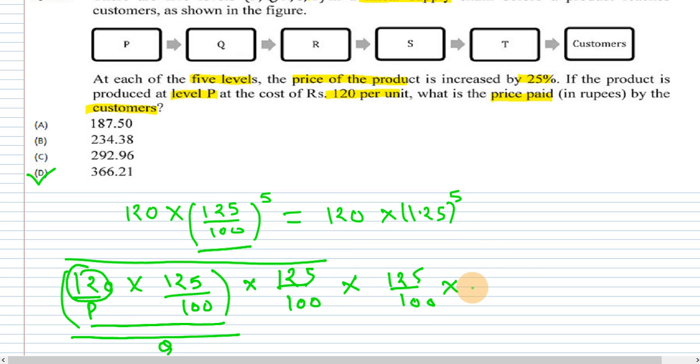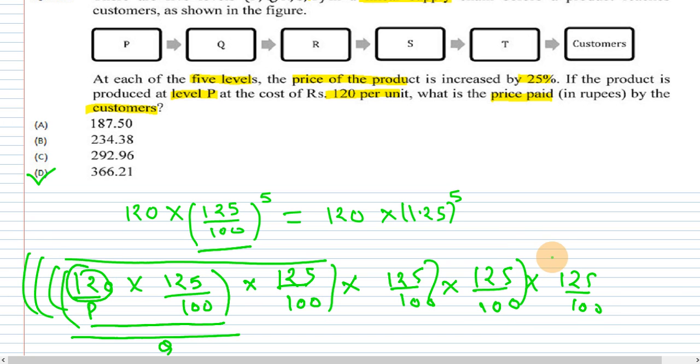There are 5 levels, so basically we have to do the 125 by 100 multiplication 5 times. This is the first level, this is the second level, this is the third level increment, and this is the fourth level, and then finally we get to the customer. So this much amount is what the customer has to pay.